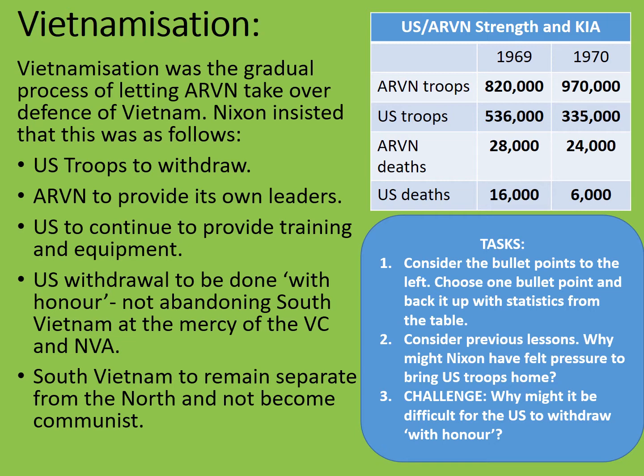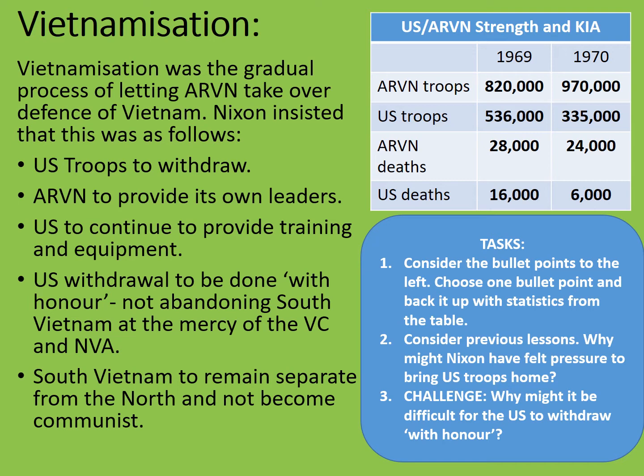Well, what answers did you come up with? If we're considering our previous learning, why might Nixon have felt pressure to bring US troops home? Remember, US troop numbers had been steadily increasing throughout the 1960s, and therefore the number of deaths had been increasing too. The war was becoming less and less popular. Also, he had won his election campaign on a promise to end the Vietnam War. If he didn't deliver on this, then his election campaign would be seen as a pack of lies.